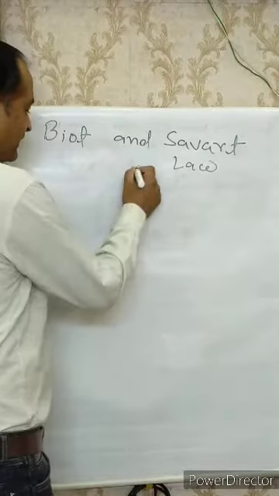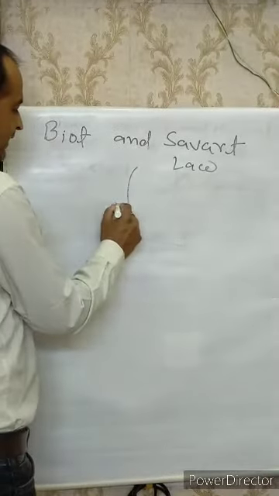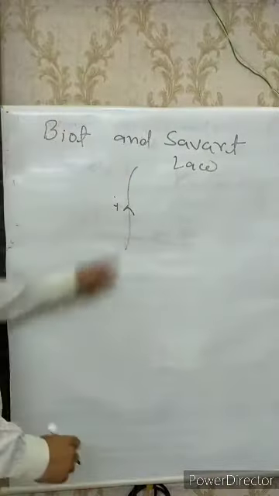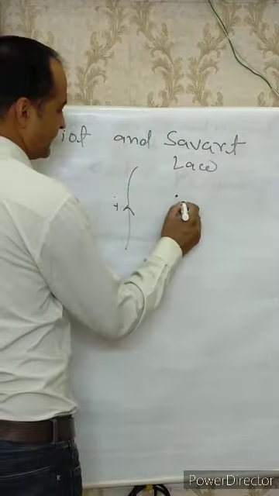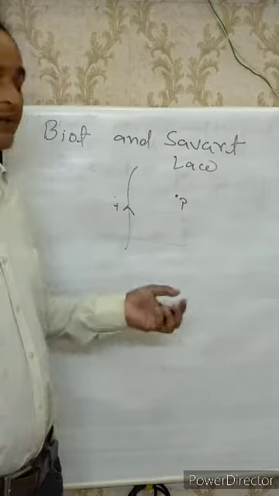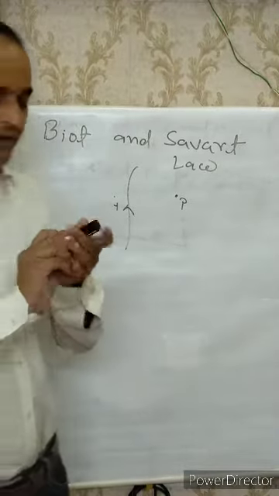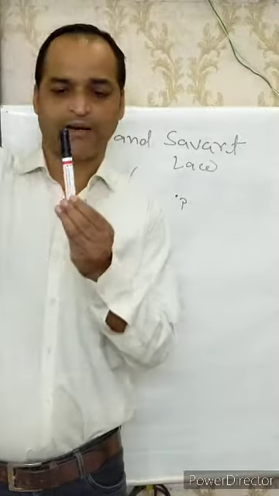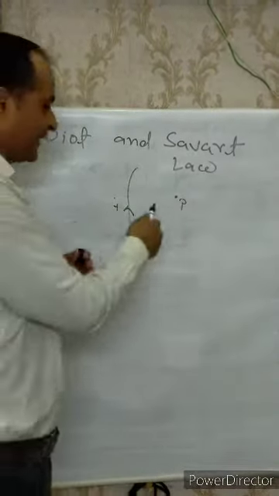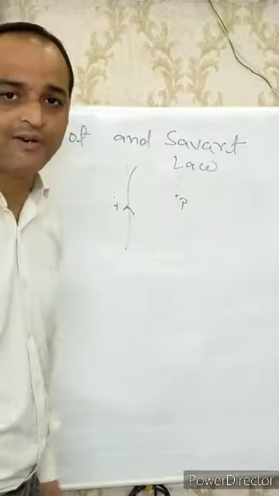What is Biot-Savart law? According to Biot and Savart, suppose this is a wire and the current flowing in the wire is I, and this is a point P. When current flows through the wire, a magnetic field is set up around the wire, and the magnitude and the direction of the field at point P is given by Biot and Savart. This is called the Biot-Savart law.